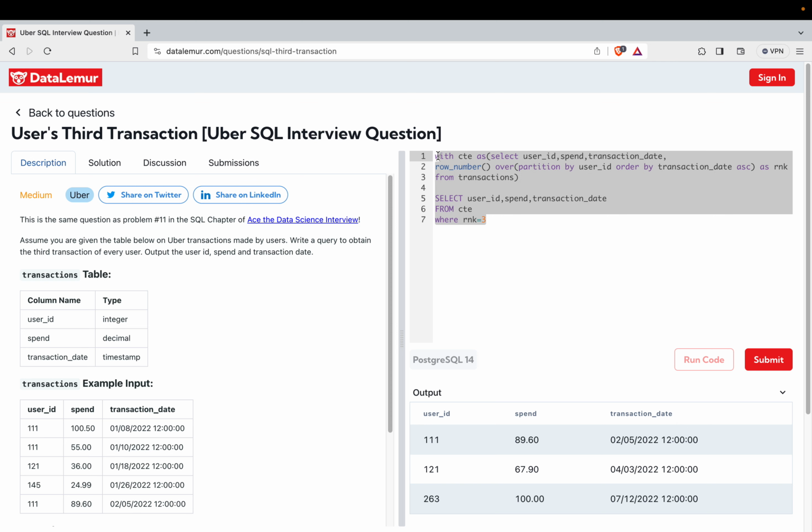So we will keep doing such questions on a daily basis, and please keep practicing. If you want to master this skill, if you want to survive in this data domain, you have to master SQL, because there is no alternative to it. SQL is the heart and soul of this data domain, so you have to master it.